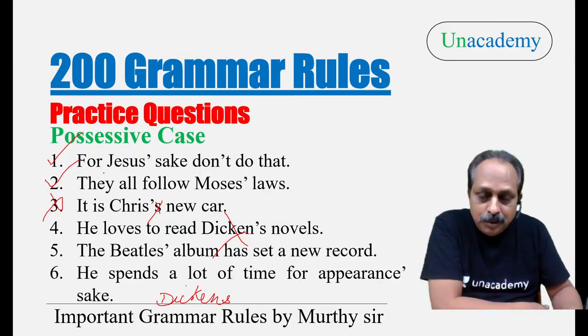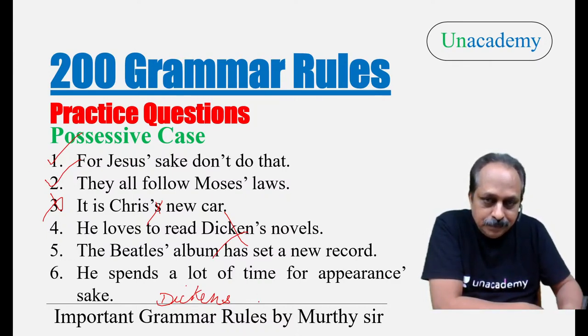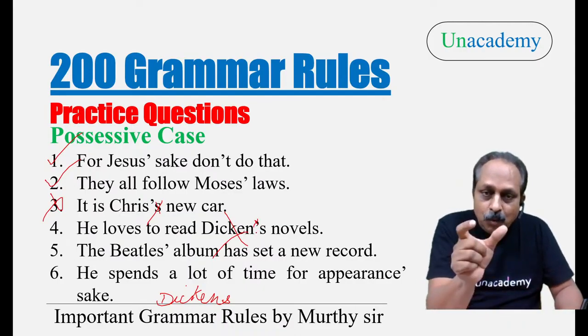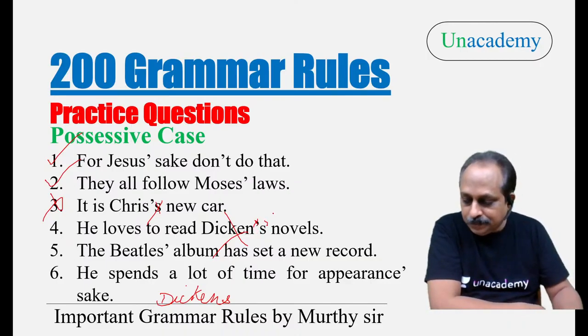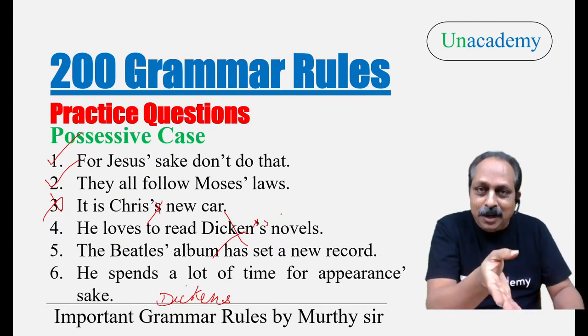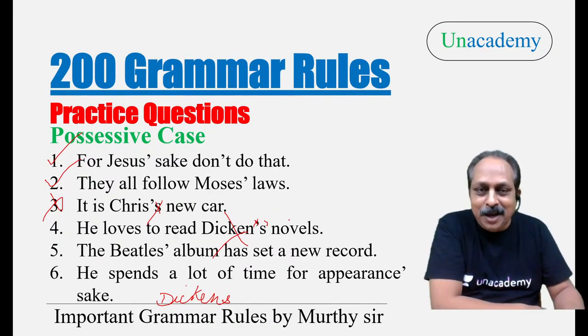Let me show you how to write that one. Question number 4. Here, this should not be here. Dickens, one word. After Dickens, we should use the apostrophe. That's the reason why I have brought this example precisely.